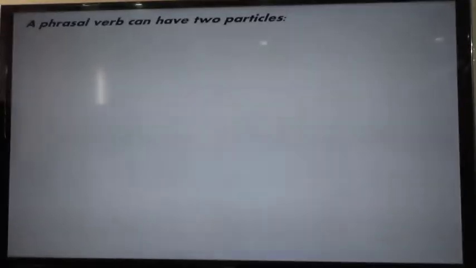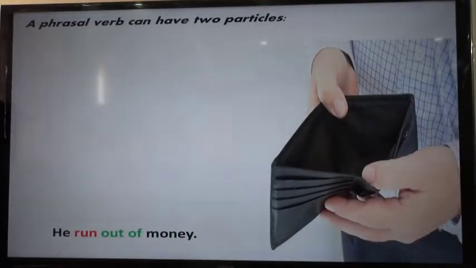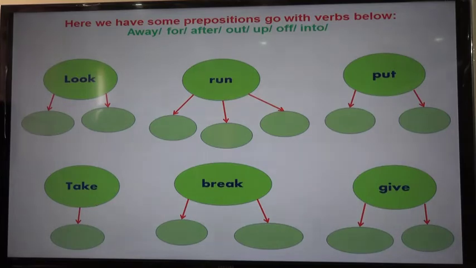A phrasal verb can have two particles too. For example, he ran out of money. So we have verb plus two particles, out and of. So as you see here, we have some prepositions that go with verbs below. Like look, it goes with for and after. Run with into, away, out. Put with up and off. Also we have take with after, break with into, down, give with away, and up.